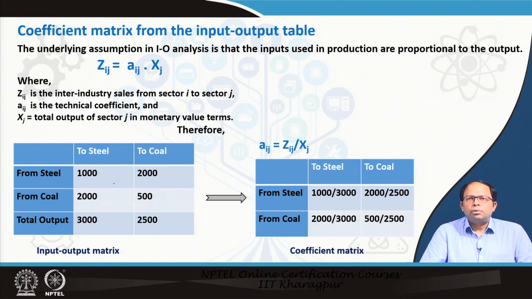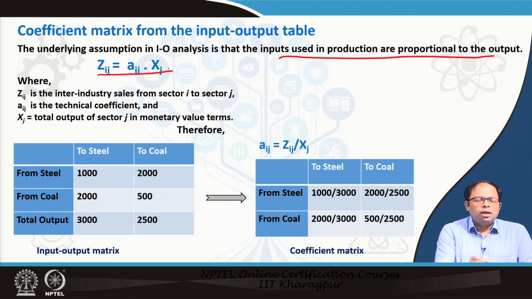Now, coming back to the input-output table as we discussed earlier. The underlying assumption is that the inputs used in production are proportional to the output. That is given by this formula: Zij is equal to Aij into Xj. Zij is the inter-industry sales from sector I to sector J, that is, goods that are transported or sold from sector I to sector J, and Aij is the technical coefficient, I will come to that, the proportional coefficient you can say, and Xj is the total output of sector J in monetary terms. So a part of the total production of sector J is being sold from sector I to sector J.